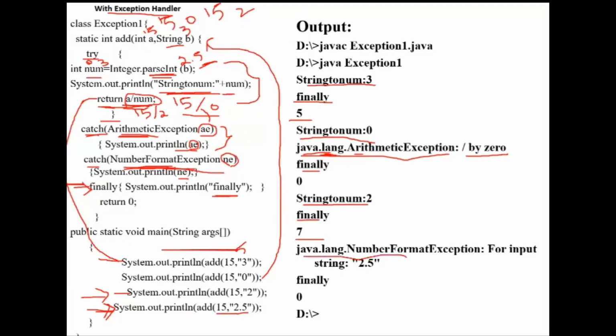Java.lang.NumberFormatException for input string 2.5. So that is giving the information to us. After that, the finally block is executed, so it will print finally. Then I am returning that 0, so that 0 will come and be printed here. After the finally block, I am returning that 0 value, so that will be printed here.